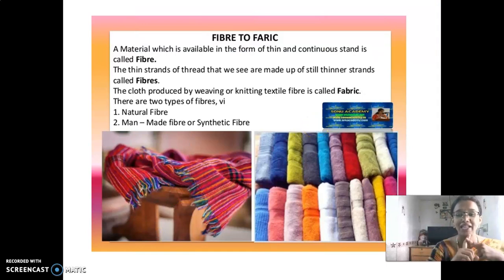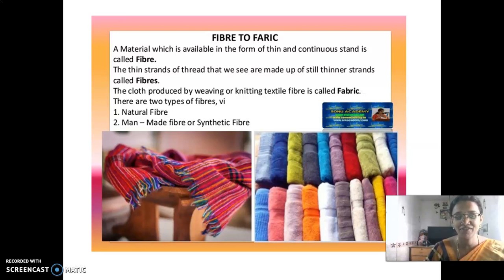In that, what are all the materials? The first step is fiber, obtaining fibers from the plants. And then what is the second step? Converting that fiber to yarn. And the last step is converting the yarn to fabric or cloths.